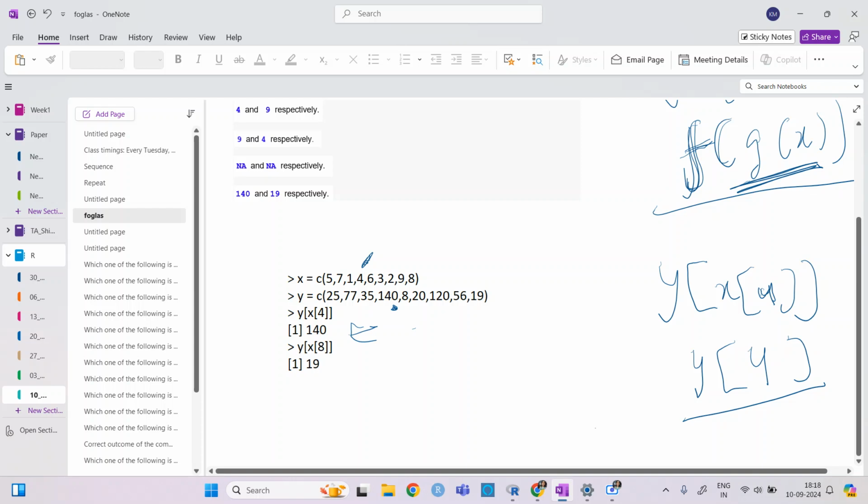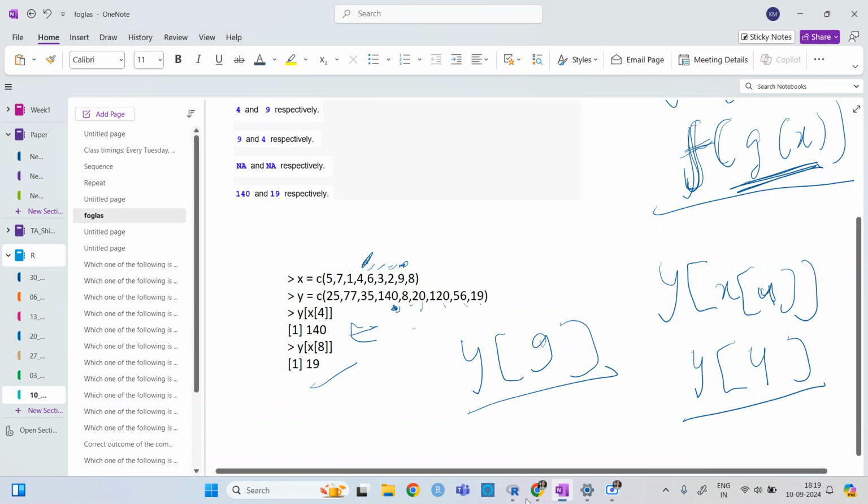Now similarly y of x 8. So y of x 8 is, this one is 4 5 6 7 8. So this one is 9. So y 9 is, this one is 4 5 6 7 8 9. So y 9 is 19, right?